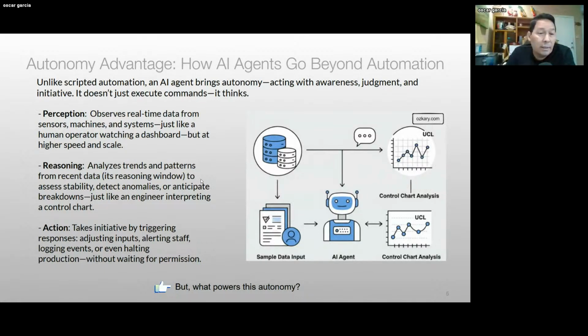It enables it to understand trends and patterns. If it needs to understand what a control chart is, it understands the foundational concepts, and so it needs to monitor this data and react to it. That's the secret sauce, so to speak. That's really the magic of reasoning for an agent.